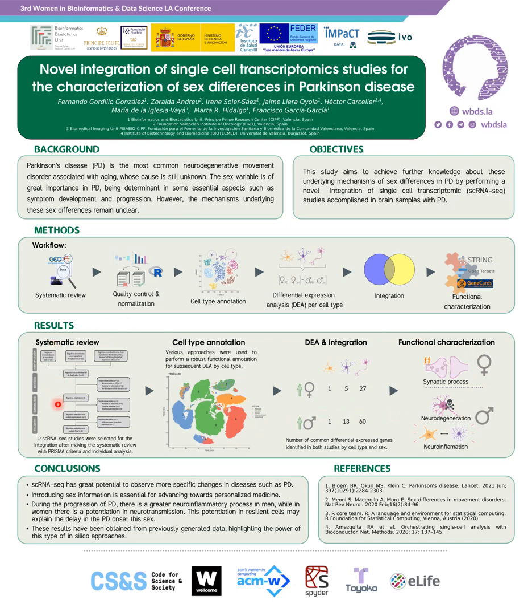It is worth mentioning that 2 studies were finally selected for the integration after the systematic review and individual analysis. It is also important to clarify that our automatic multi-approach cell annotation only managed to annotate correctly three cell types in both datasets: microglia, astrocytes, and neurons. So the differential expression analysis was performed only for these cell types. After the intersection of the differentially expressed genes along all cell types and sexes, we obtain various common genes for every possibility, as we can see in this table.